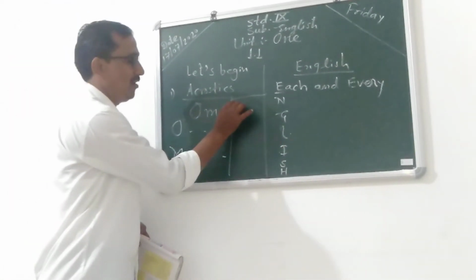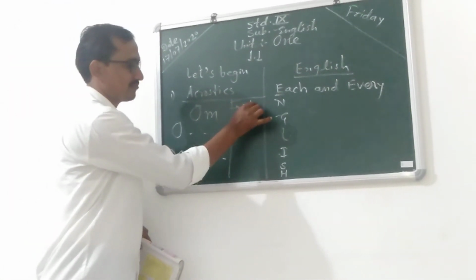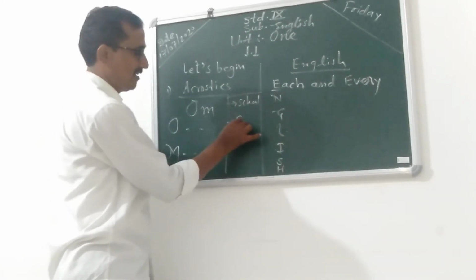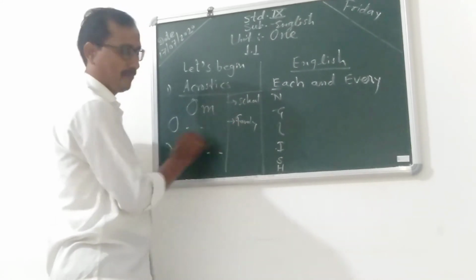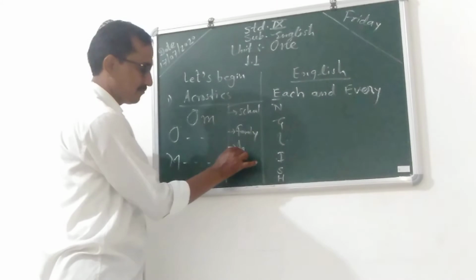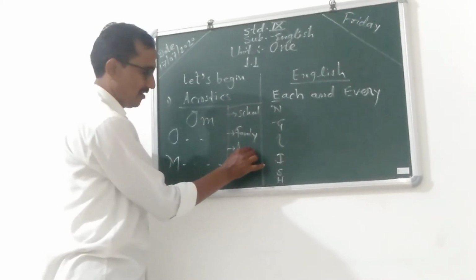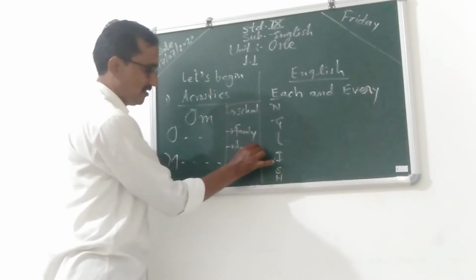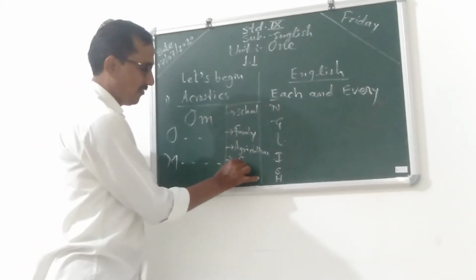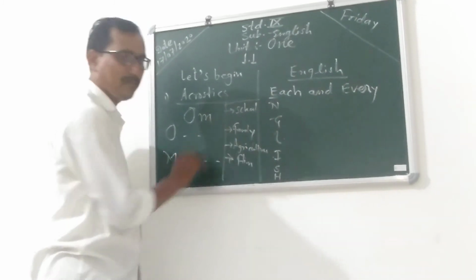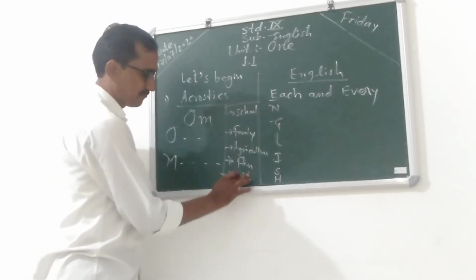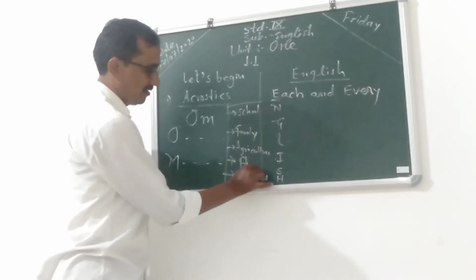For example, one school related word, then a family related word, then agriculture word, then any, for example, film, and for example, medical related.